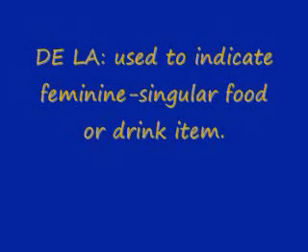So now that you know when to use the partitive article du, we will continue with de la. You use de la when the food or drink item that follows that partitive article is in the feminine form. Again, de la is used for feminine food or drink items.